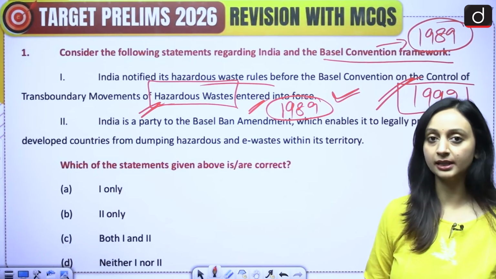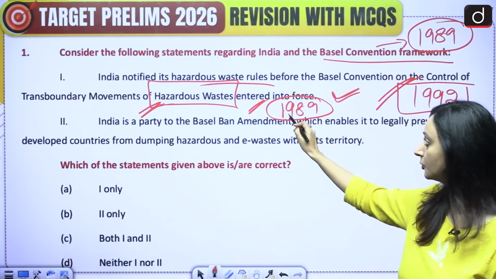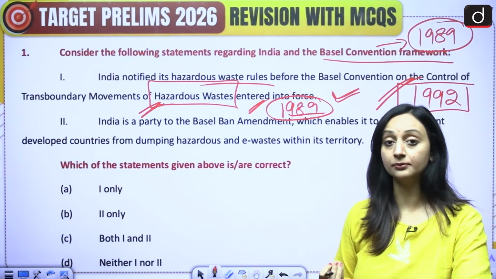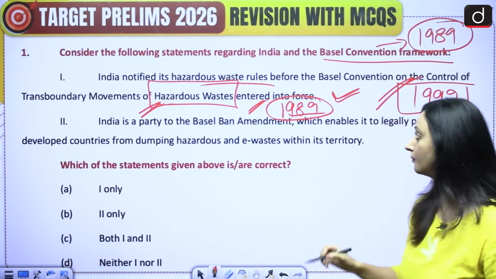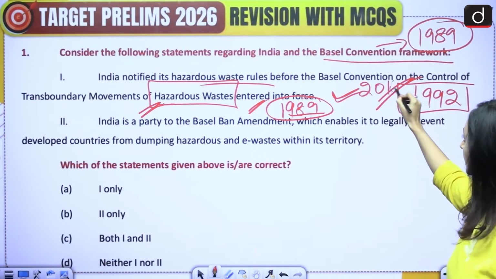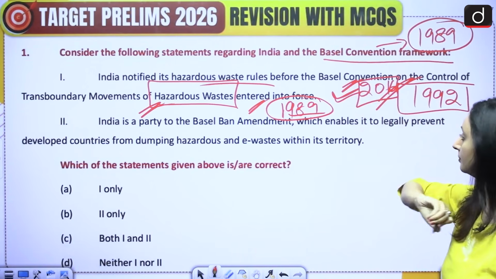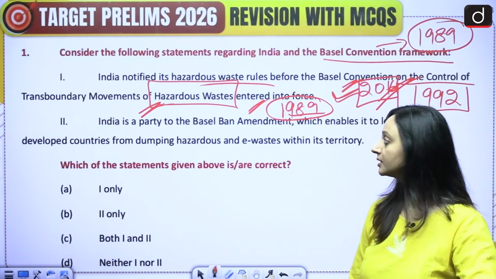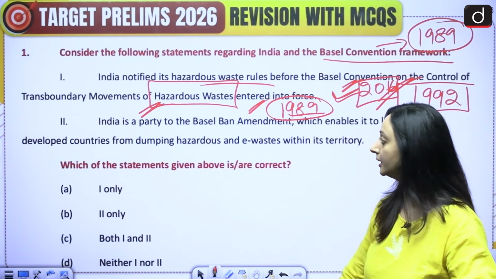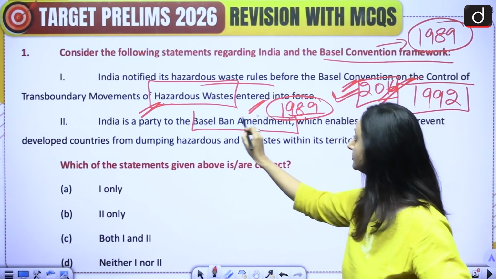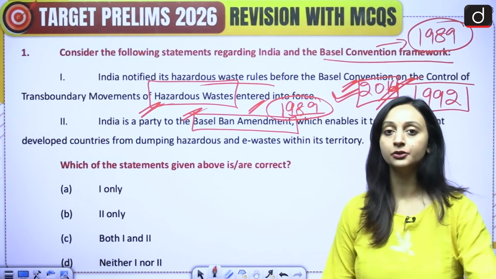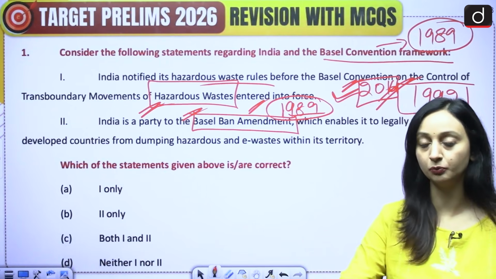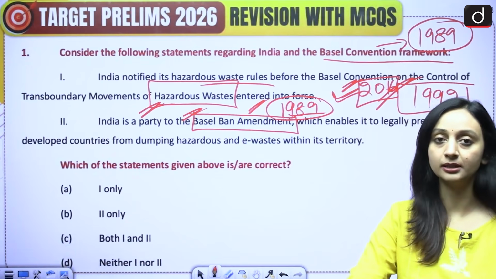Now, of course, there are amendments that have been made time and again. The initial ones were notified in 1989. Then we have had amendments in 2003 also. We also have the hazardous wastes rule now of 2016. So there are different rules that have been coming into place, but the first one was in 1989. So this statement is correct. Moving on to the second statement, India is a party to the Basel Ban Amendment. This actually is an amendment which completely bans the transboundary movement or the dumping of these hazardous wastes into the developing nations.